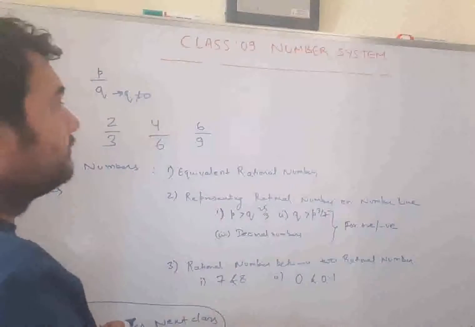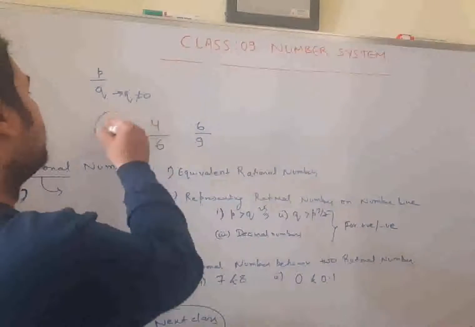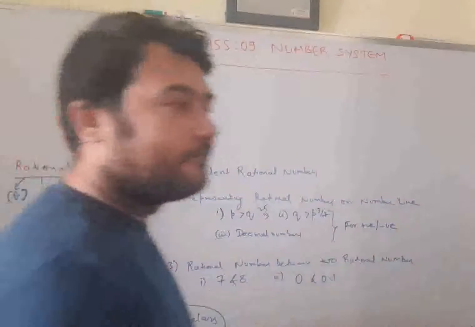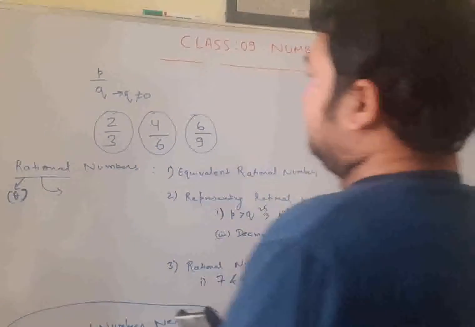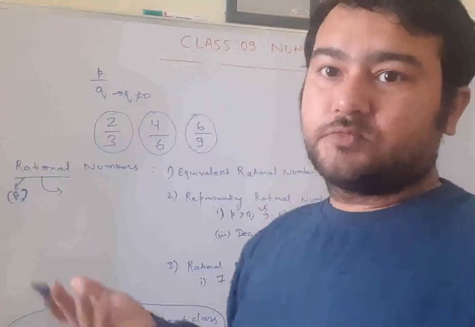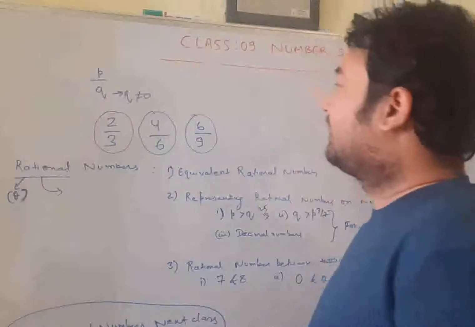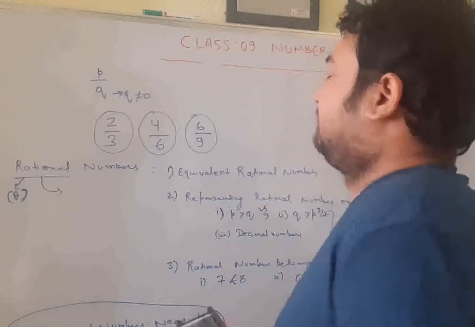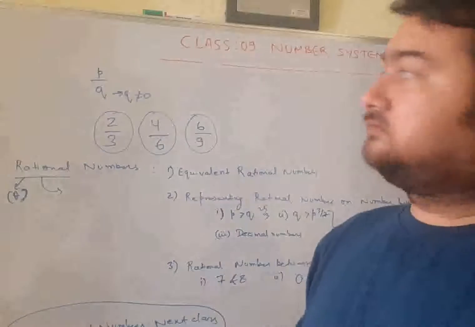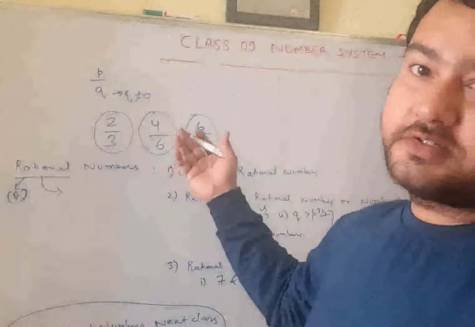These all are rational numbers. What is the difference between them? And what is the similarity between them? Obviously, one difference is that they are different numbers. This is quite obvious. And the similarity, they all represent the same number.